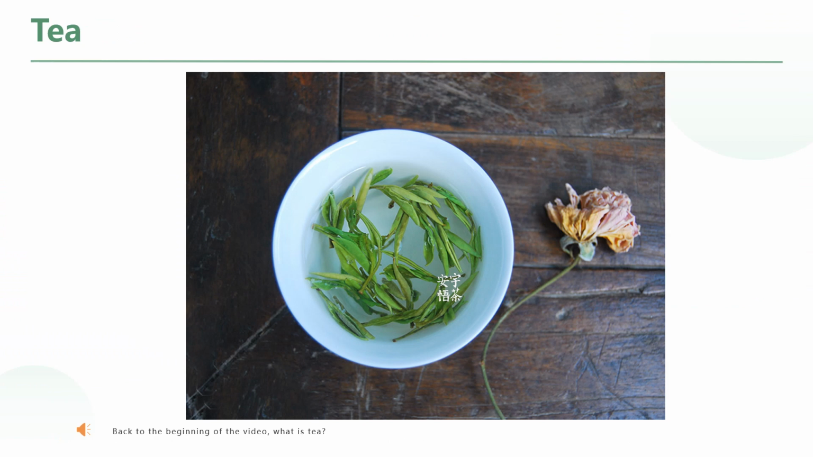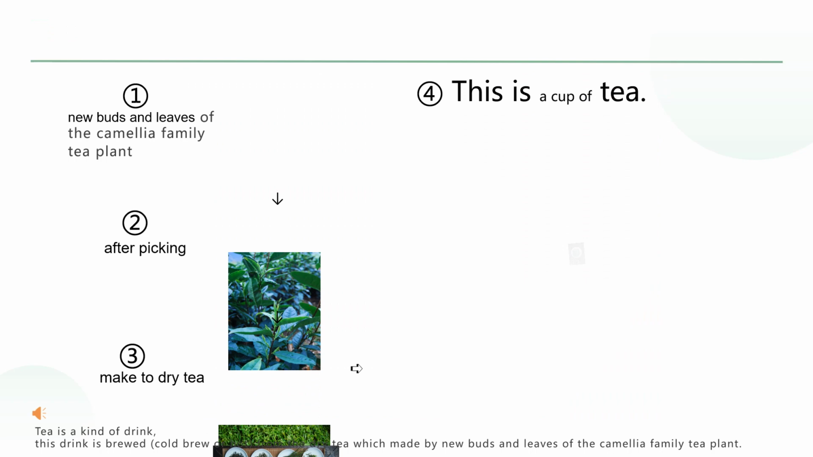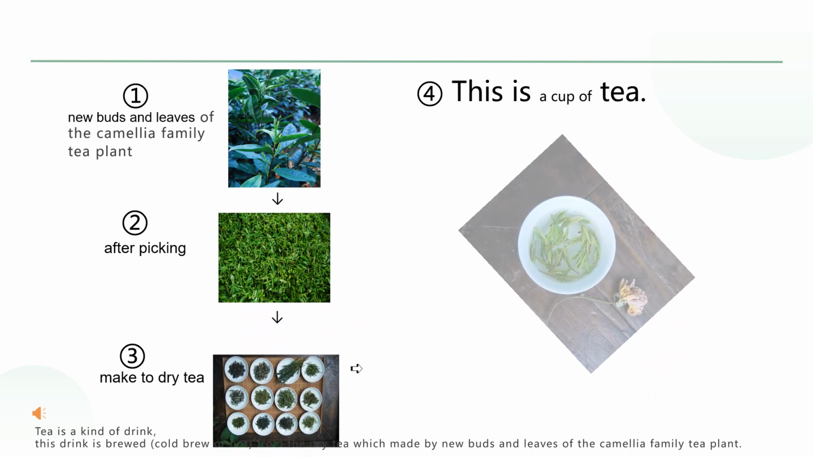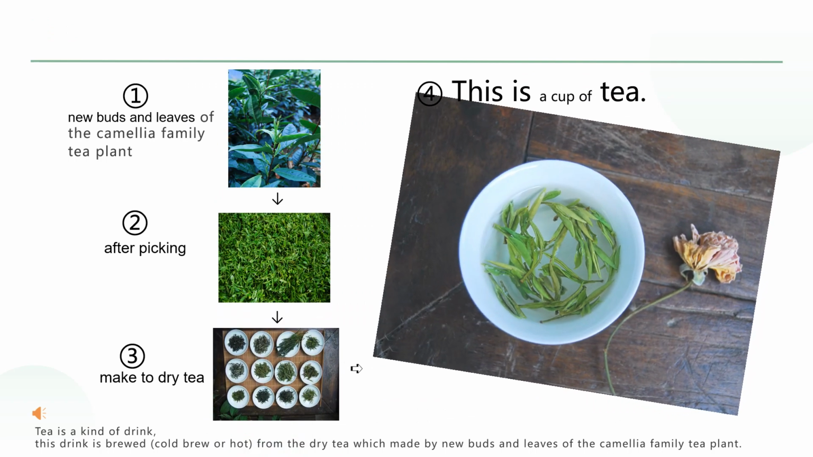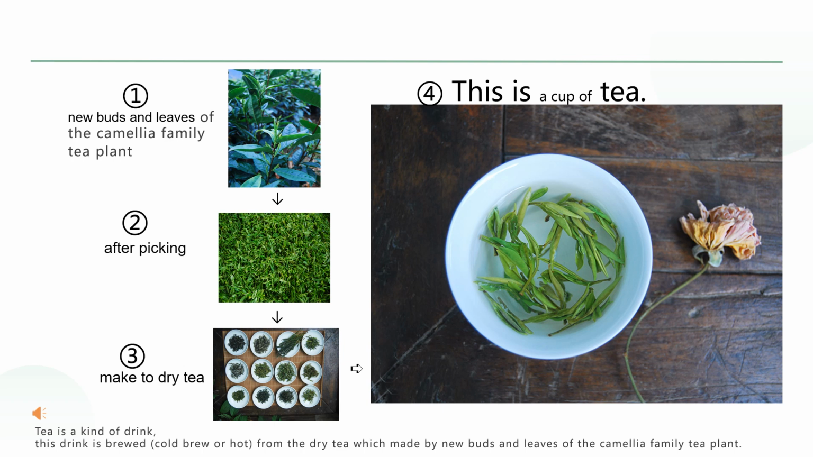Back to the beginning of the video. What is tea? Tea is a kind of drink. This drink is brewed cold or hot from the dry tea, which is made by new buds and leaves of the Camellia family tea plant.